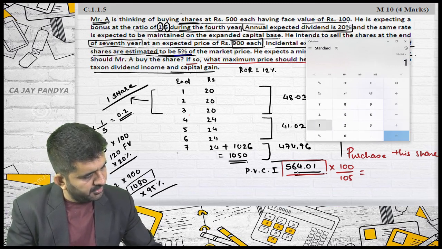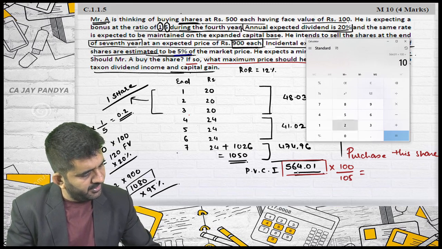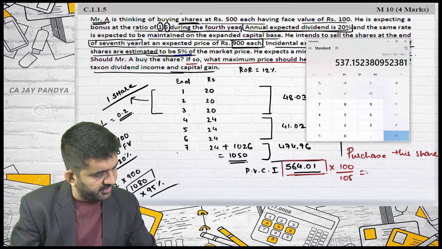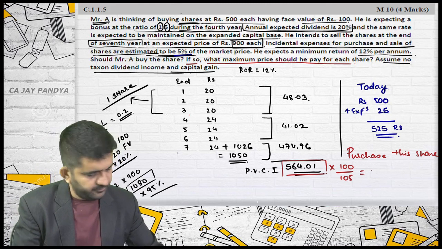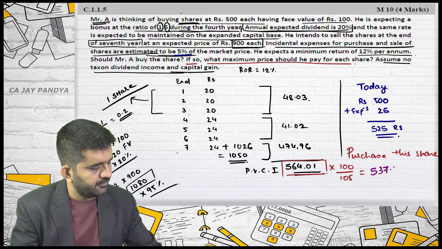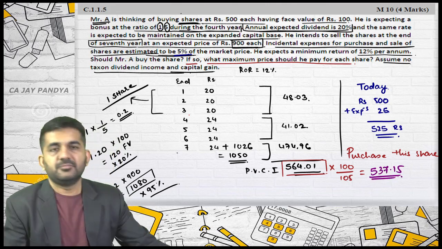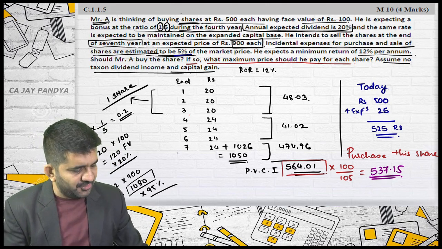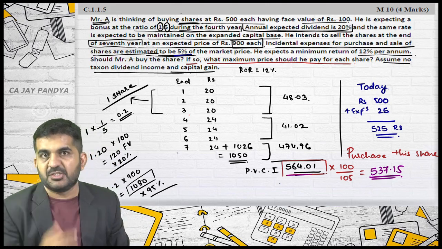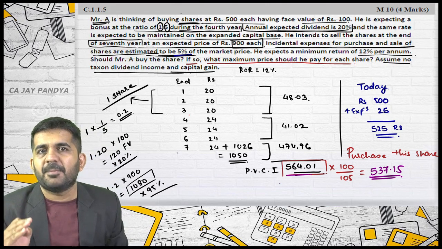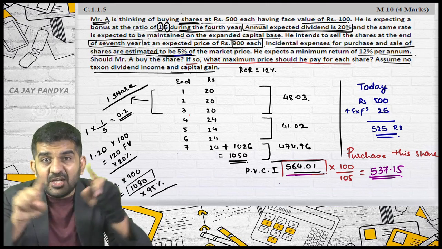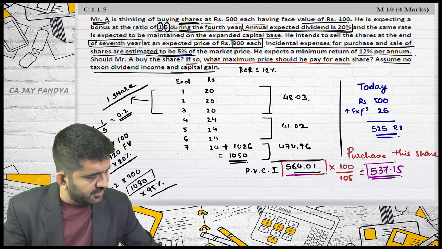Is it alright? So that answer will be 564.01 multiplied by 100 divided by 105 is 537.15. If you will add 5%, you will be getting 564.01. So what is the maximum price he is ready to pay for only share? 537.15.